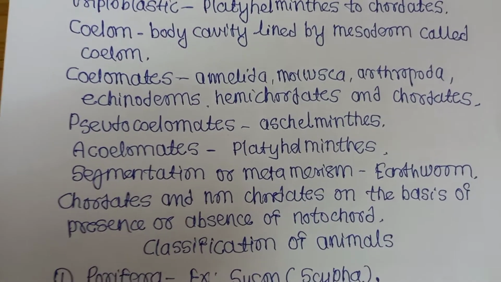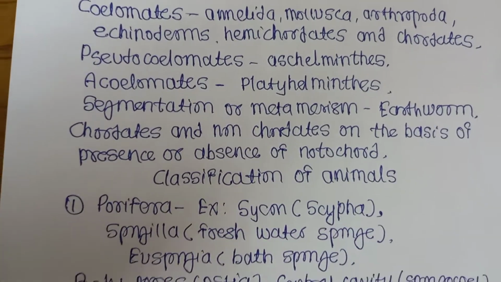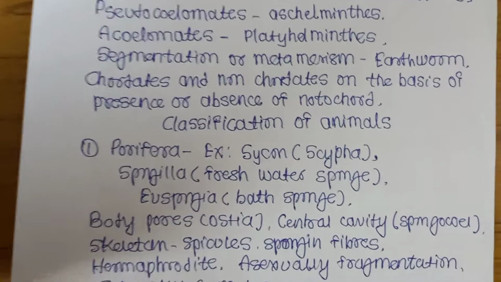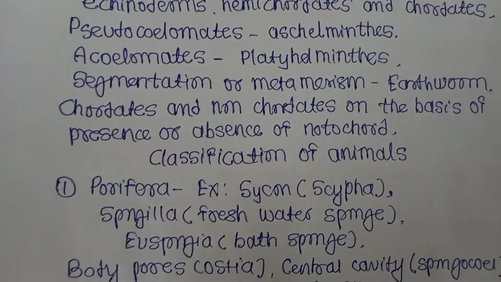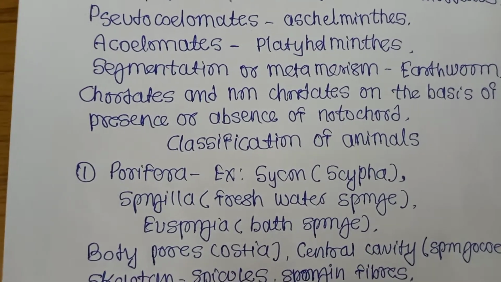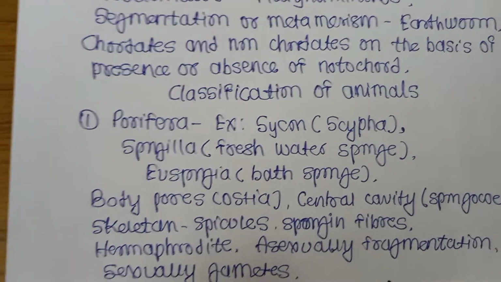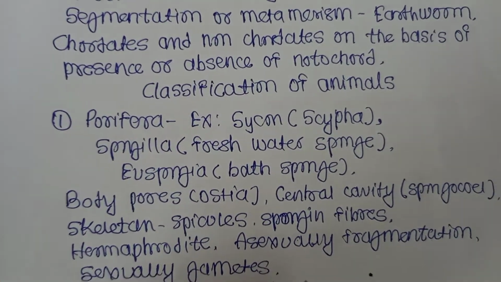Then chordates and non-chordates are classified on the basis of presence or absence of notochord. Classification of animals, first porifera, pore bearing animals, just like Sycon, Spongilla, that is called freshwater sponge, Euspongia, bath sponge. Body pores are called ostia. What are the body pores in porifera called? Ostia.